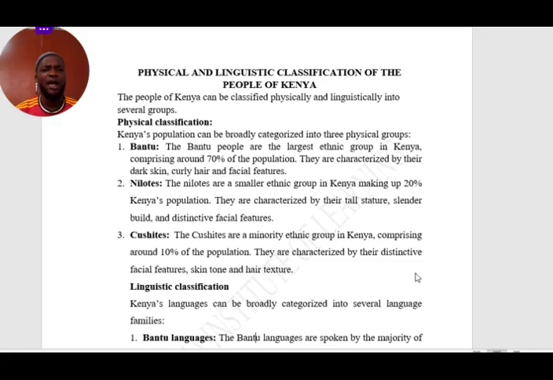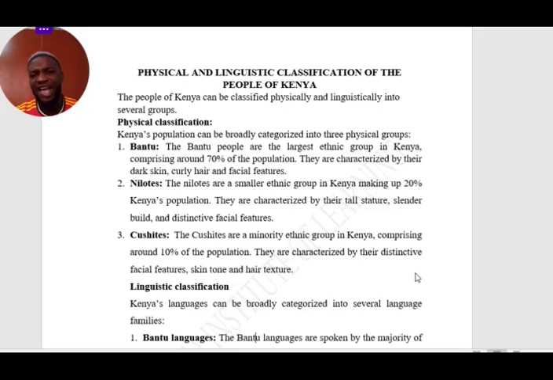The Bantu people are the largest ethnic group in Kenya, comprising 70% of Kenya's population. They are characterized by dark skin, dark hair, and distinctive facial features.